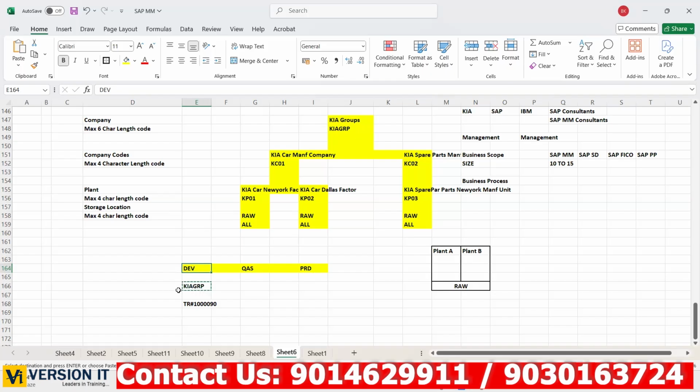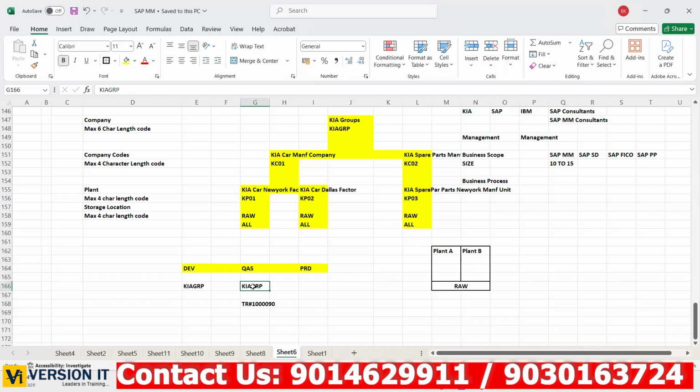Now whatever we have developed, we have to test it, right? So the same thing should be available in the quality system. While we are developing, the creation will be stored under some TR number. Now this TR will be transported from development to quality so that whatever we created here, the same thing will be copied and created in the quality assurance system. See, it is moved, right? From development to quality assurance system, it has been moved. The same thing he created is available in QS.